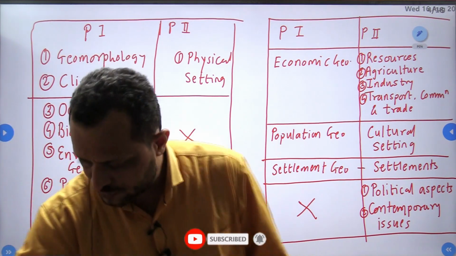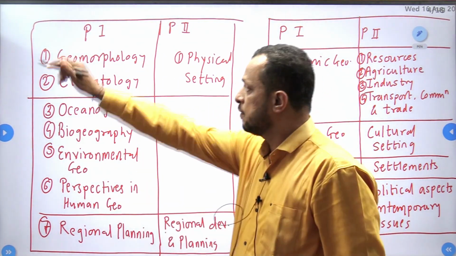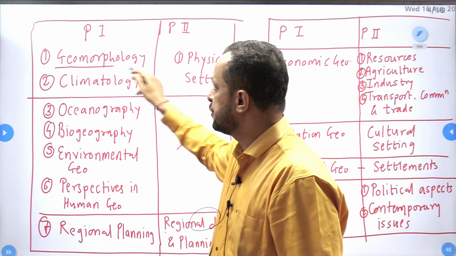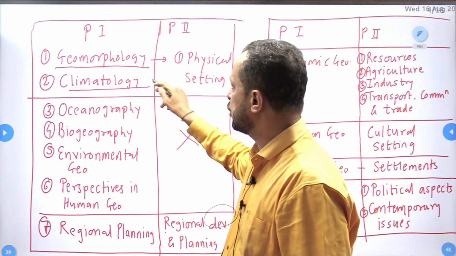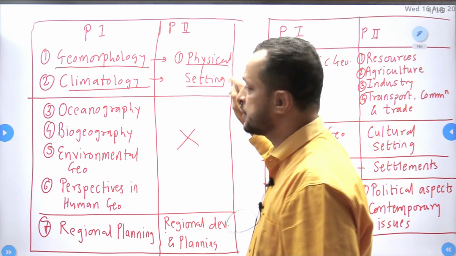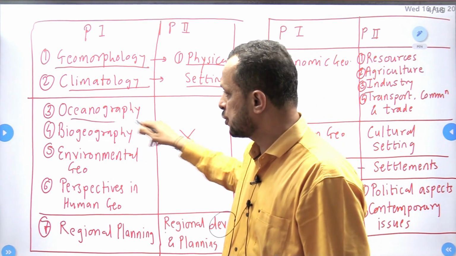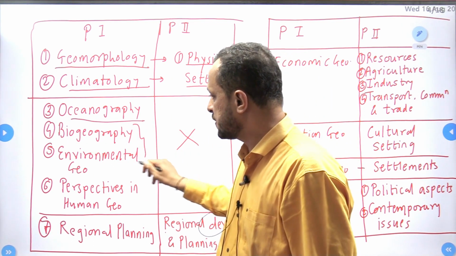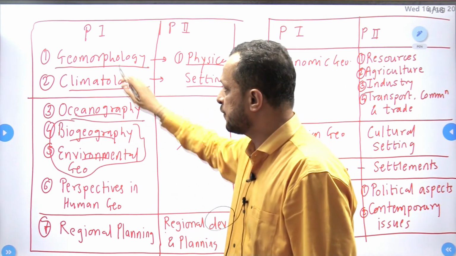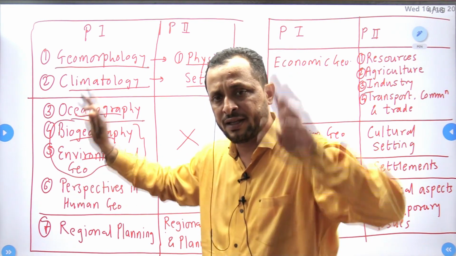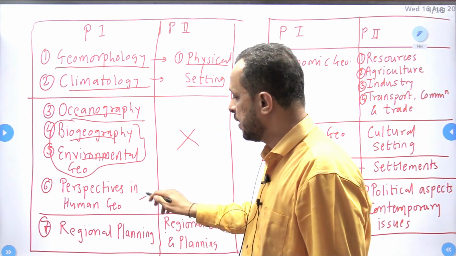So we'll just revise the things. This is how we are going to follow. Clear? First, we will start our journey from geomorphology, and the related part from paper 2. We will cover climatology and the related part from paper 2, physical setting. With this we will finish 3 sections. Then we will cover oceanography. Both these sections are covered together, biogeography and environmental geography. So these 5 sections will be finished. This will be conducted at the end because this is one of the most boring sections of geography. So we will keep it last.